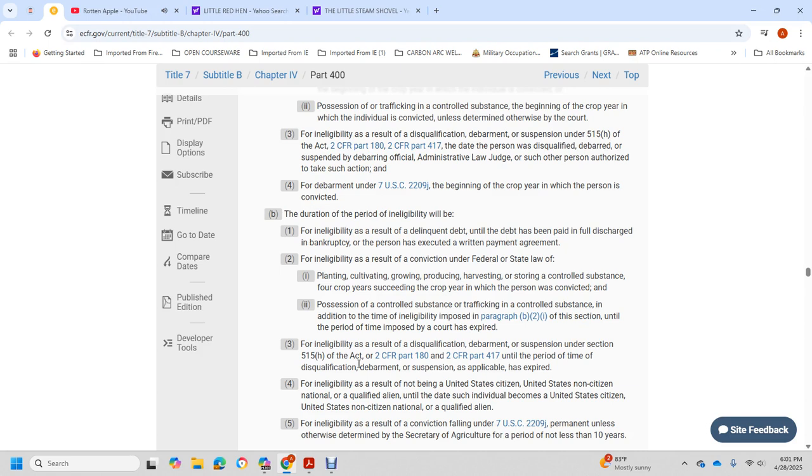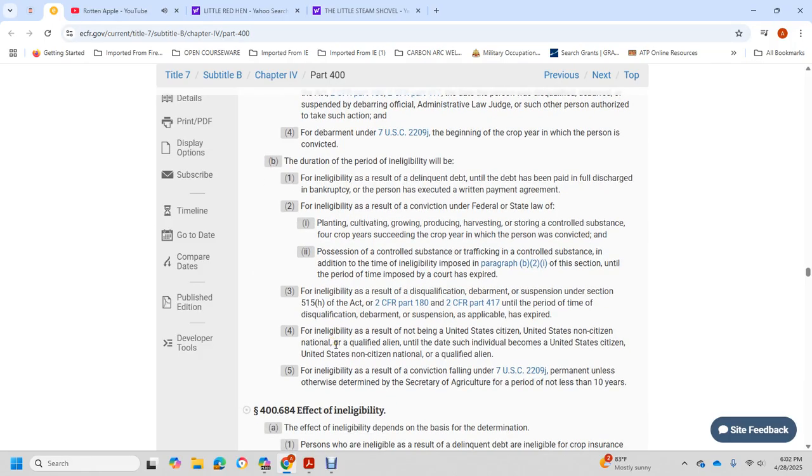controlled substance, with the trafficking of the controlled substance, with additional time with the eligible with the paragraph B2 without 1 of the section until the period is imposed with the code with the expired, with the eligibility to resolve the disqualification, debarment, suspension for the under the 515, the act with the Title 2 CFR 180, Title 2 CFR 417 with the period of the time of disqualification, debarment, suspension for the applicable as described, with the eligibility to